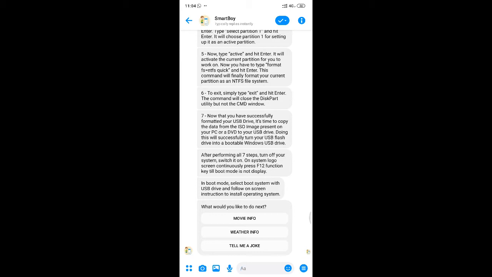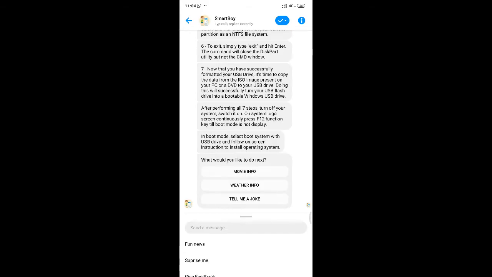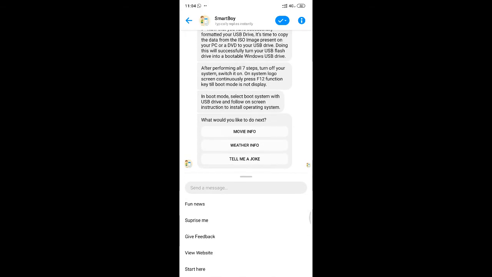Here the bot has also provided quick menus. You can see fun news, which a person can subscribe to. A person can click on Surprise Me, give feedback, view the website, and Start Here will start the flow again. So let's see how fun news works.